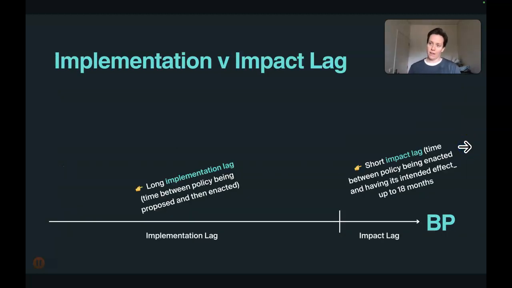You saw this in the last video where we looked at strengths and weaknesses of monetary policy. Basically, this timeline is the opposite. So we're saying that for budgetary policy, it has a long implementation lag, which I previously mentioned, versus a shorter impact lag. If you compare this to monetary policy, it is the direct opposite, where monetary policy has a short implementation lag, but a long impact lag.